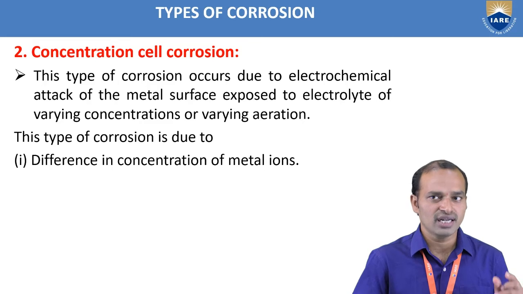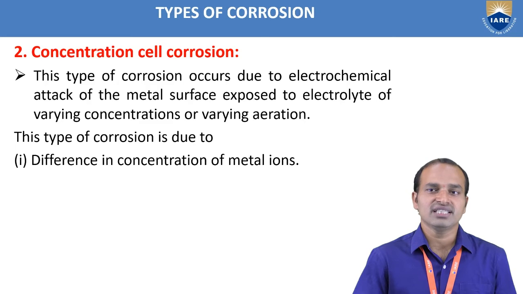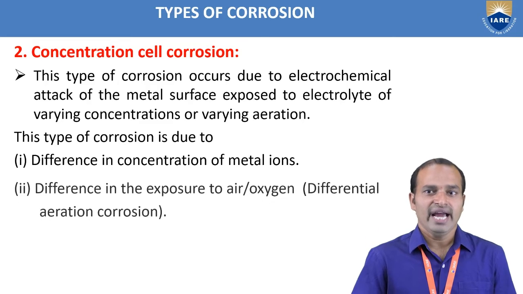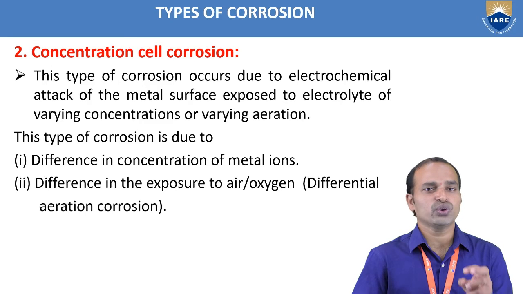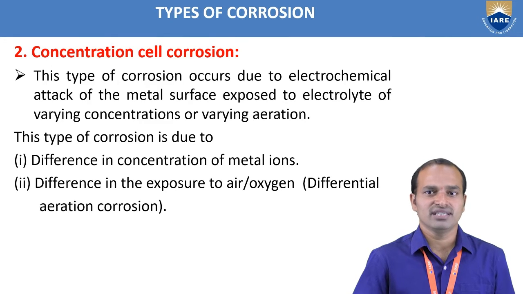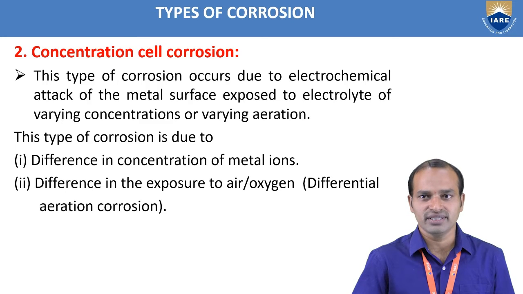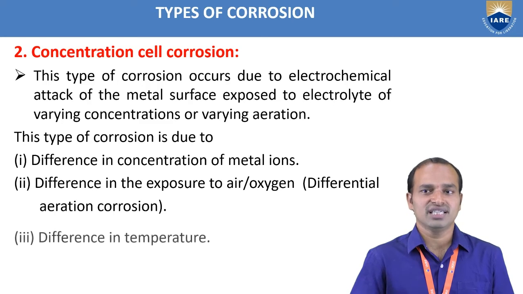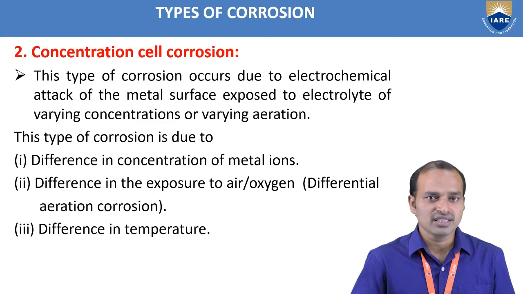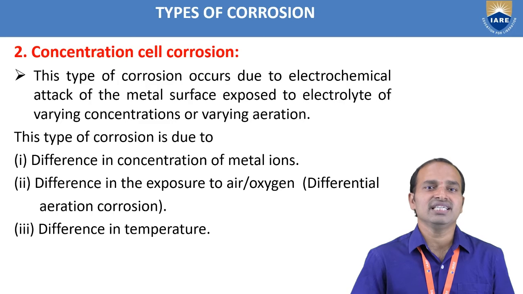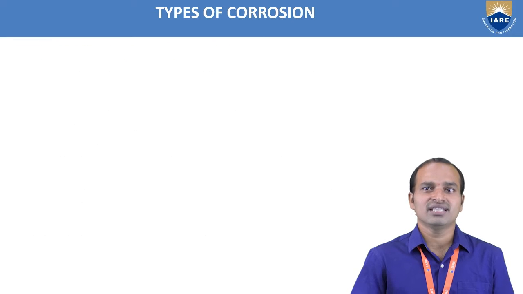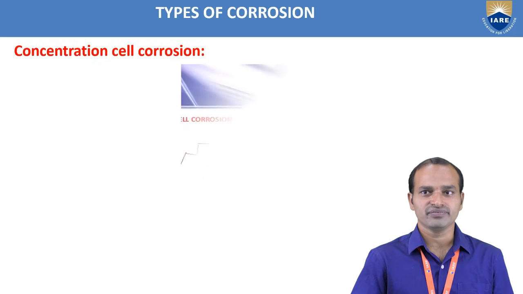So this concentration cell corrosion is mainly due to difference in the concentration of the metal ions and difference in exposure to air or oxygen. That means a differential aeration corrosion. When oxygen differential aeration takes place, then we observe the concentration cell corrosion. We also observe this concentration cell corrosion with a difference in temperature.